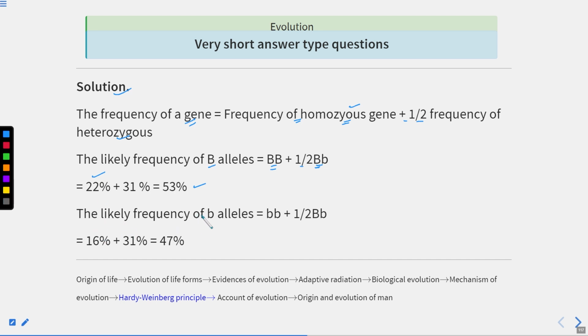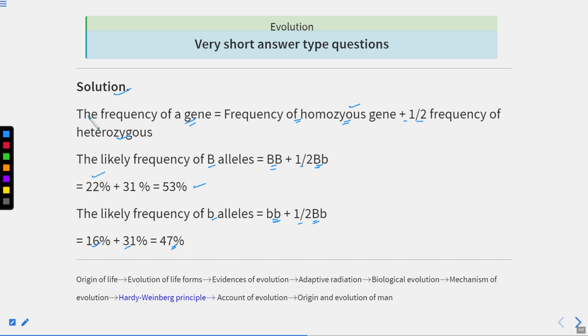Similarly, the likely frequency of the small b allele, or homozygous recessive, you can see this is the homozygous recessive. The frequency of the recessive small b allele will be the frequency of the homozygous recessive and half of the frequency of the heterozygous. So this will be 16% plus 31%, which gives you the answer 47%.